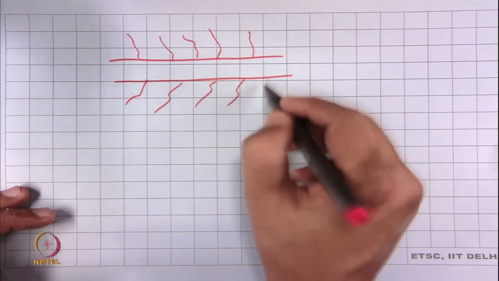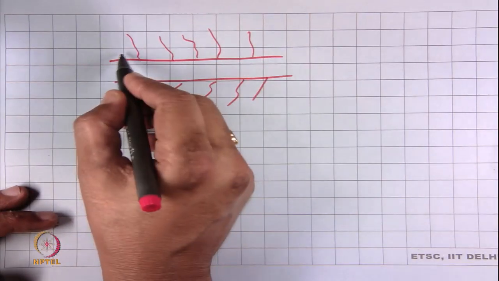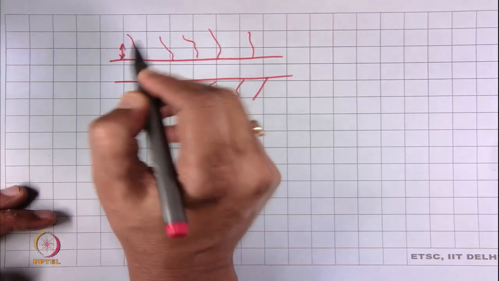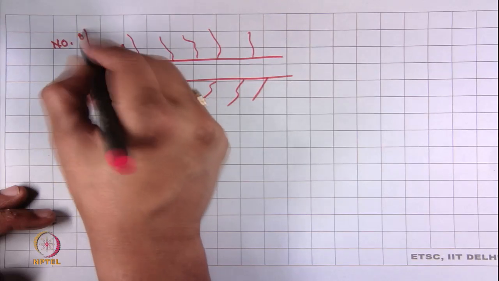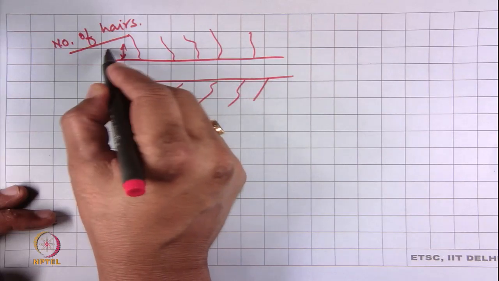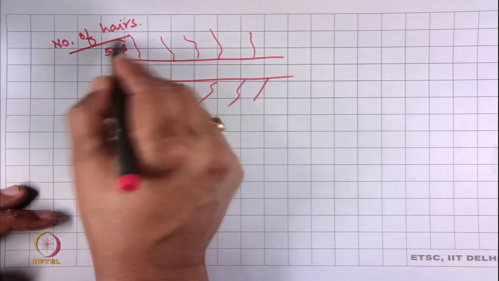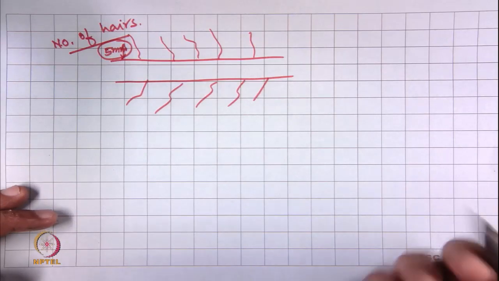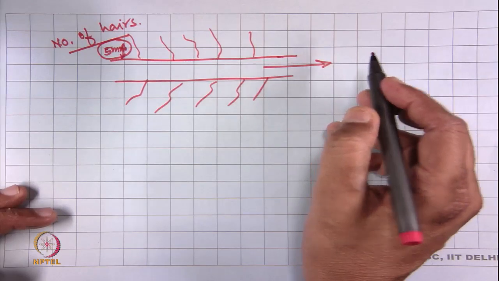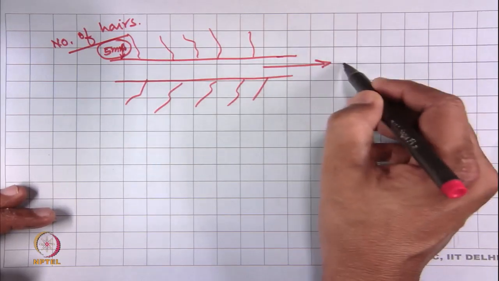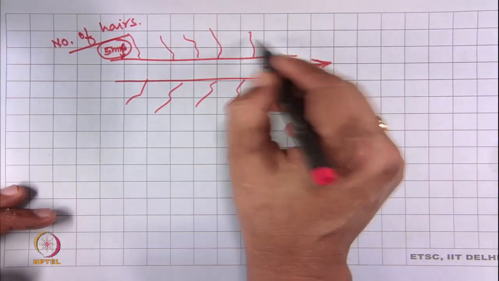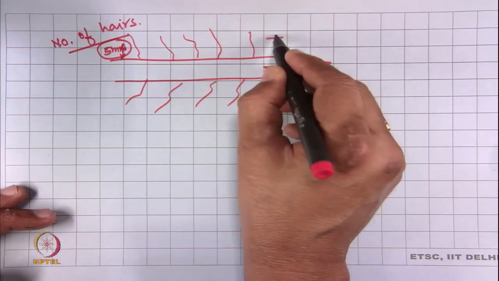Now, if we want to measure the number of hairs protruding beyond say 5 millimeter, what is the number of hairs. In that case, this is the yarn, it will move, and due to the movement of the yarn, the hairs will come across the air drag.